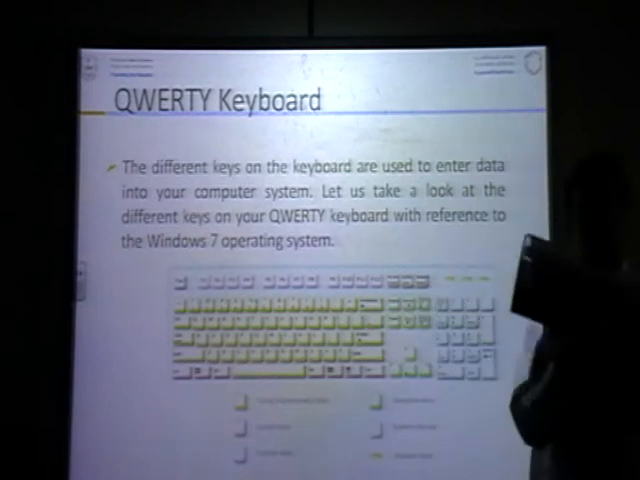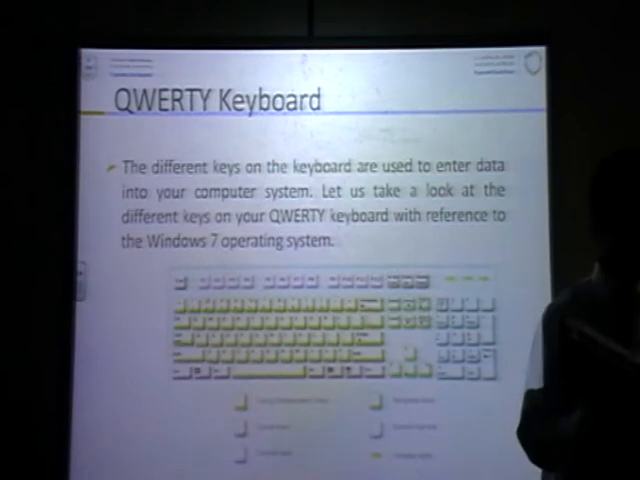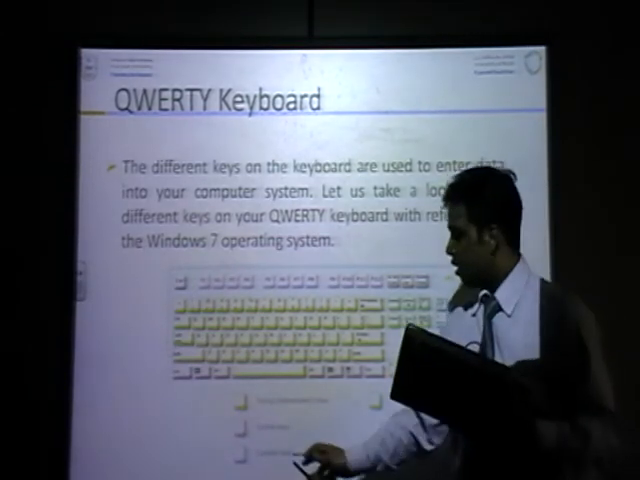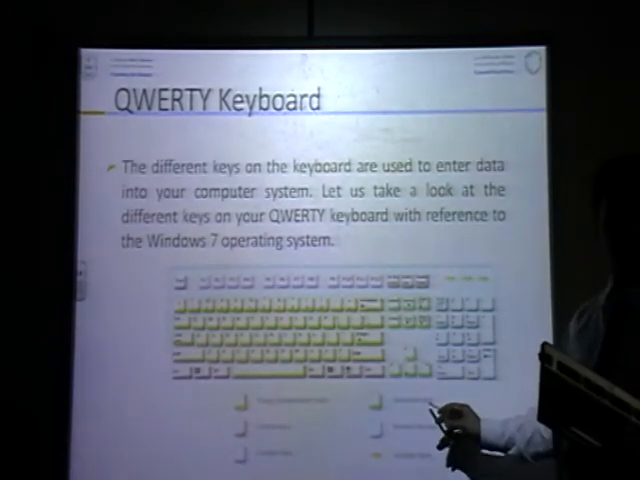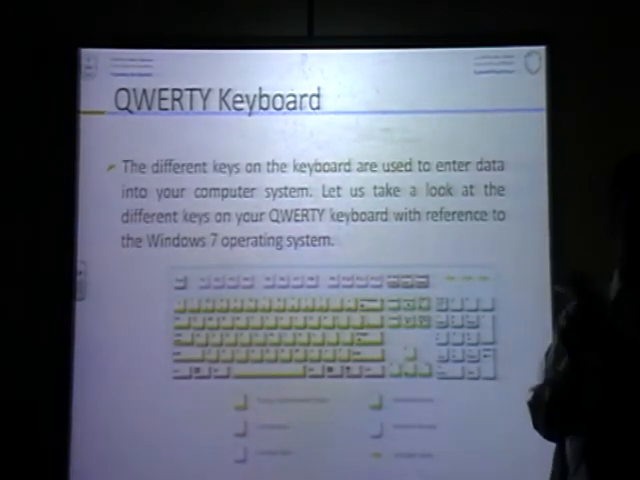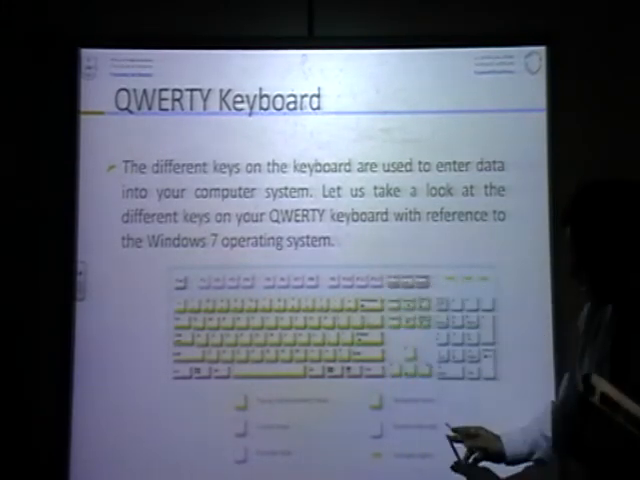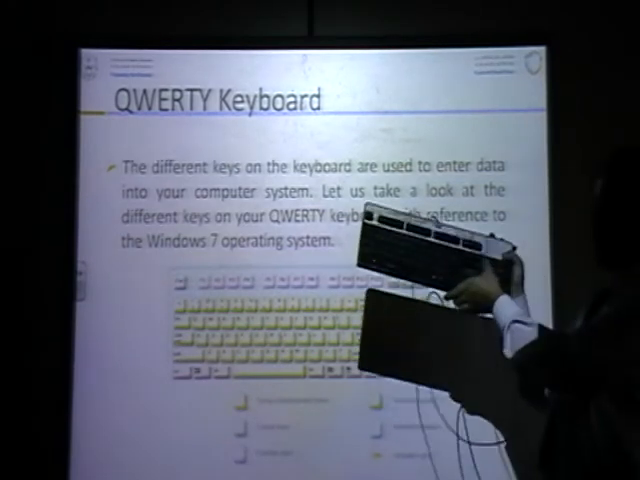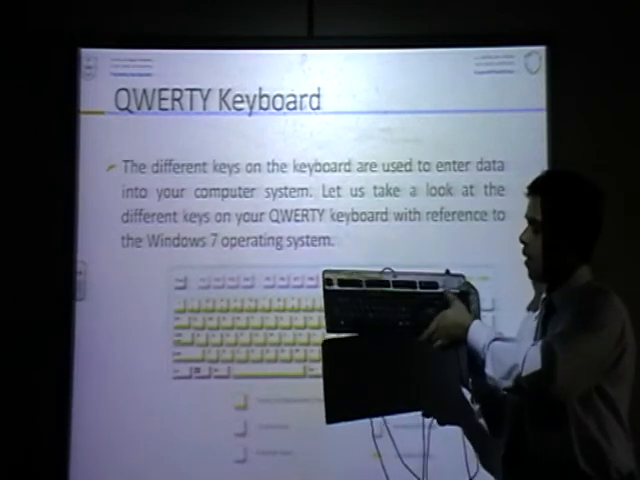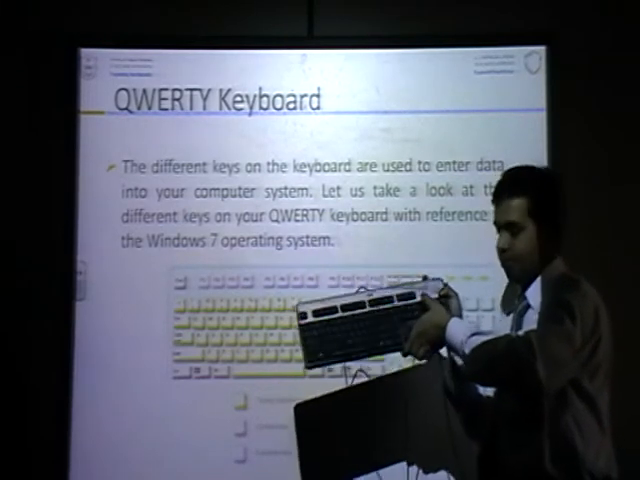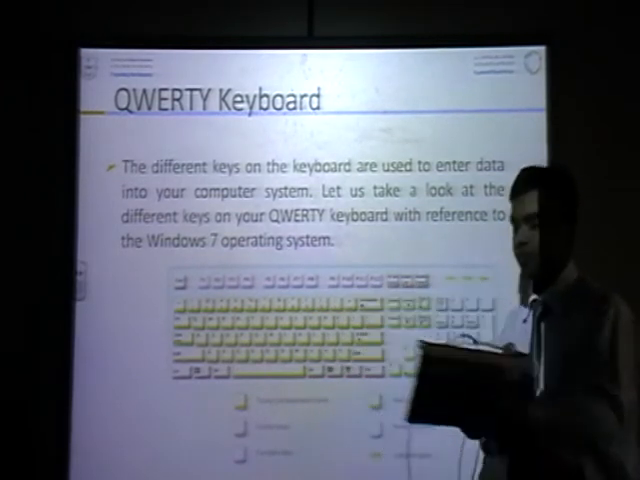Alphabet keys, as I said, A, B, C, D. Control keys: control, alt, delete, tab, caps lock, etc. Function keys: F1, F2, F12. Navigation means arrow keys: left, right, top, bottom. And numeric keypad, this one, num lock. When you press this button, you can use 1, 2, 3, 4, 5. When this light is off, then you can use this as an arrow key. This is the use of num lock.